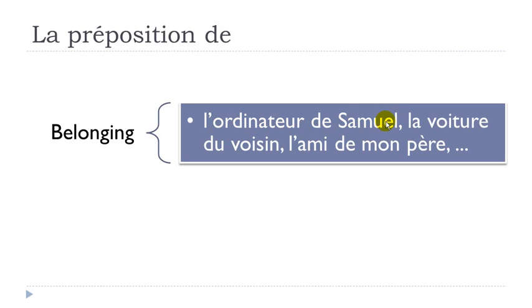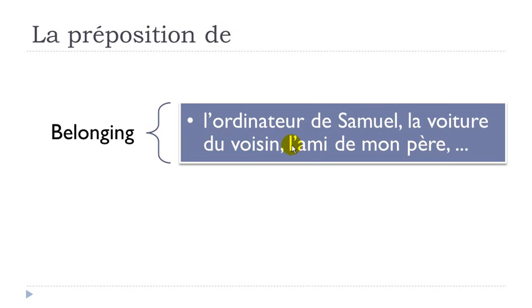Okay, it could be also like here, la voiture, the car of the neighbor, in that case, du voisin, voisin is the neighbor. If you look carefully, you've got the preposition de combined with the article le, the neighbor, and it becomes du, all right.